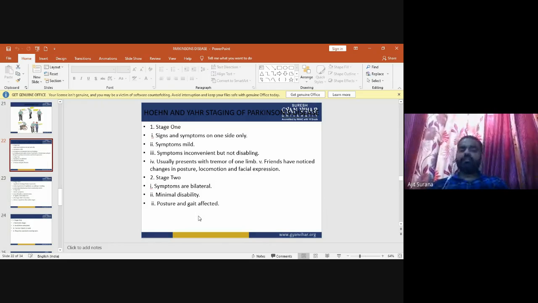In stage 2, symptoms become bilateral. Minimal disability may occur, and posture and gait may be affected in stage 2.